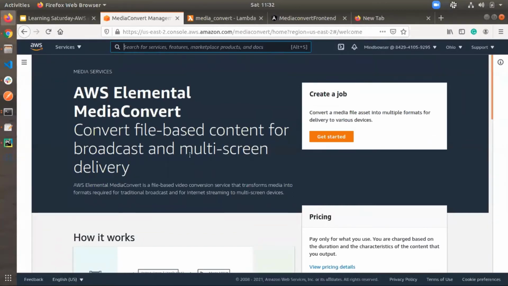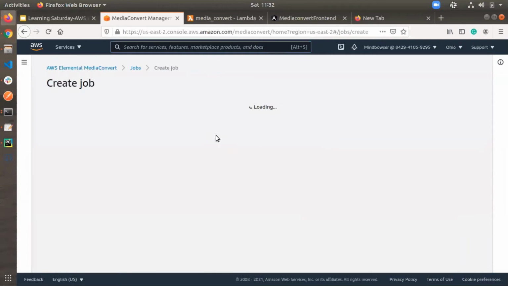So this is the MediaConvert service. Yes, we can get started here by clicking on this button.